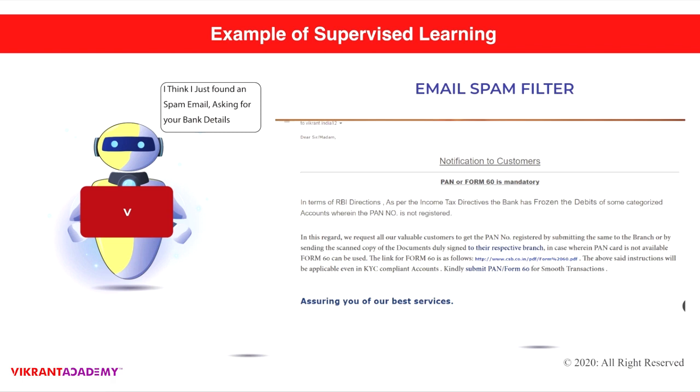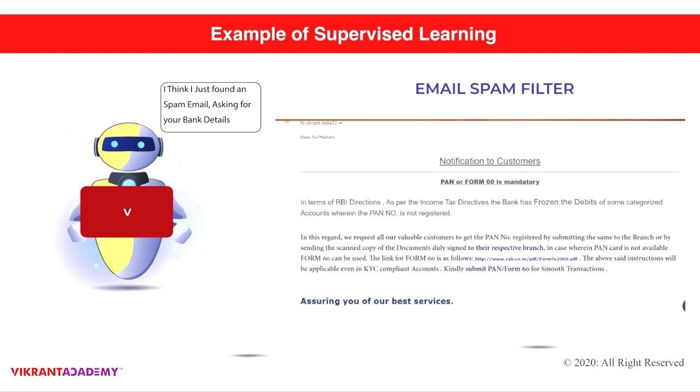Now the examples of supervised learning. The best example of supervised learning is the email spam filter. When you go and check your email, the emails which have been listed as spam are those which have words like lottery, money, your personal details, or any email that is asking for your personal details.